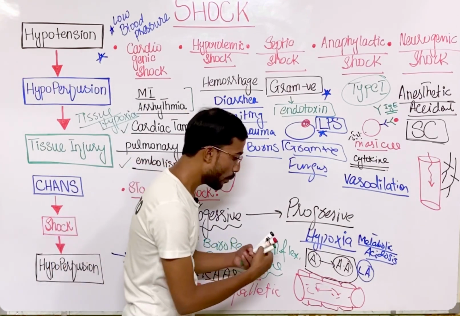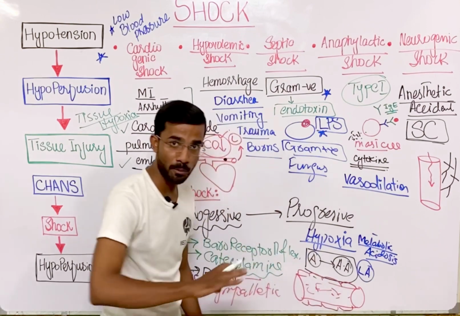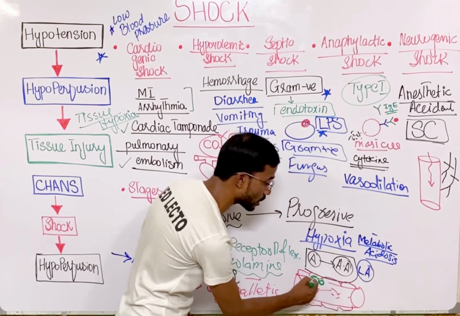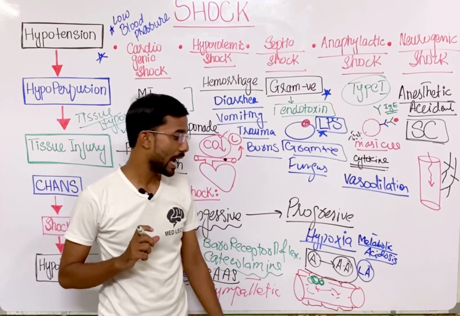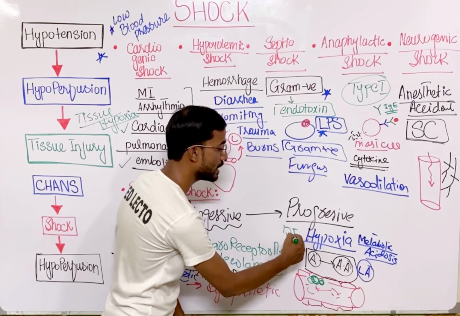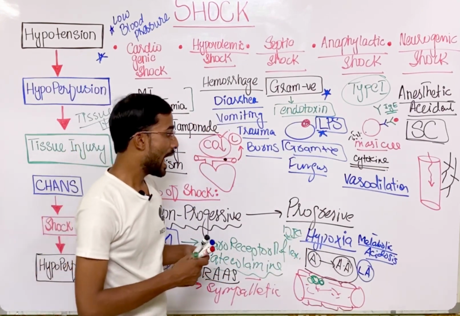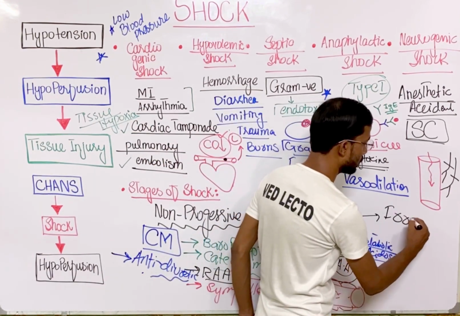When you see injury of the endothelium, collagen will be exposed, and ultimately you will see the start of coagulation and formation of clots. In different parts of the body you will see formation of clots, and ultimately you will see DIC, disseminated intravascular coagulation.